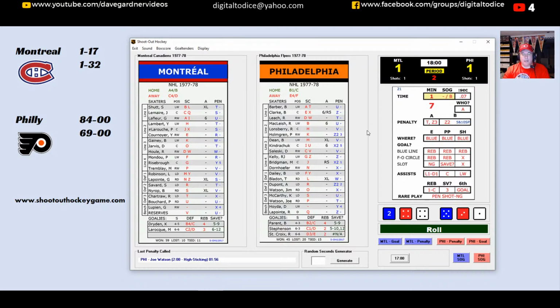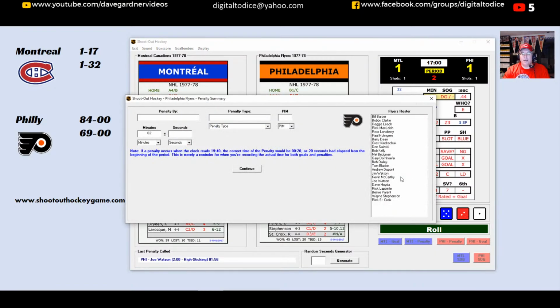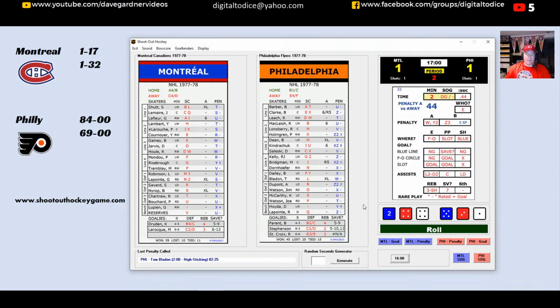All right, so we got a foul play here for the Canadiens. So let's go. It's going to be 54. No, another possible penalty on the Flyers, though. Uh-oh. And a W, and yeah, Tom Bladen's going to get a call. So now it's going to be another 2-man advantage for the Canadiens. Bladen's going to get a high stick on the play, and Montreal's got a 2-man advantage now. So each team's had a 2-man advantage in this game. So here we go. So another minute off the clock. It's going to be a 30-second 2-man advantage for the Canadiens. And an 86.